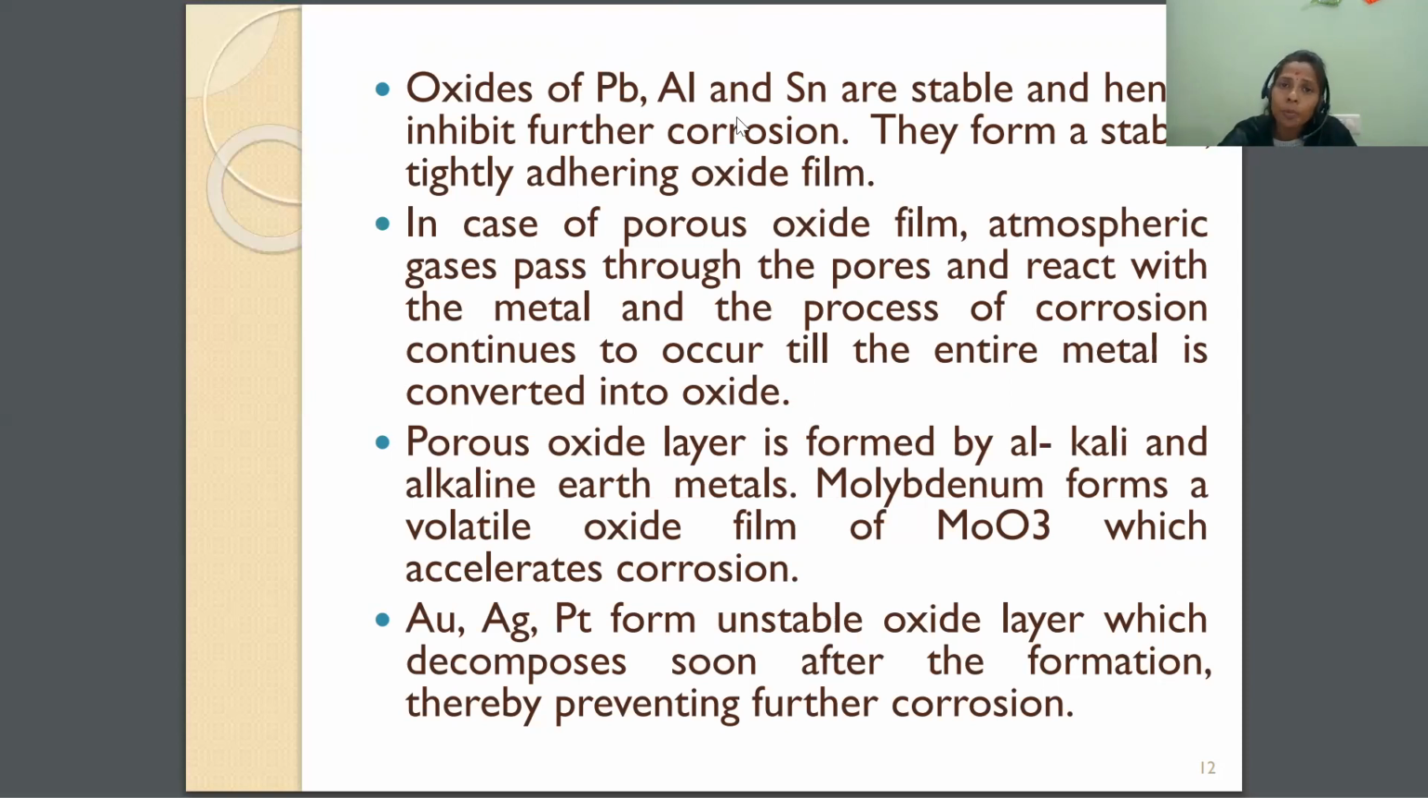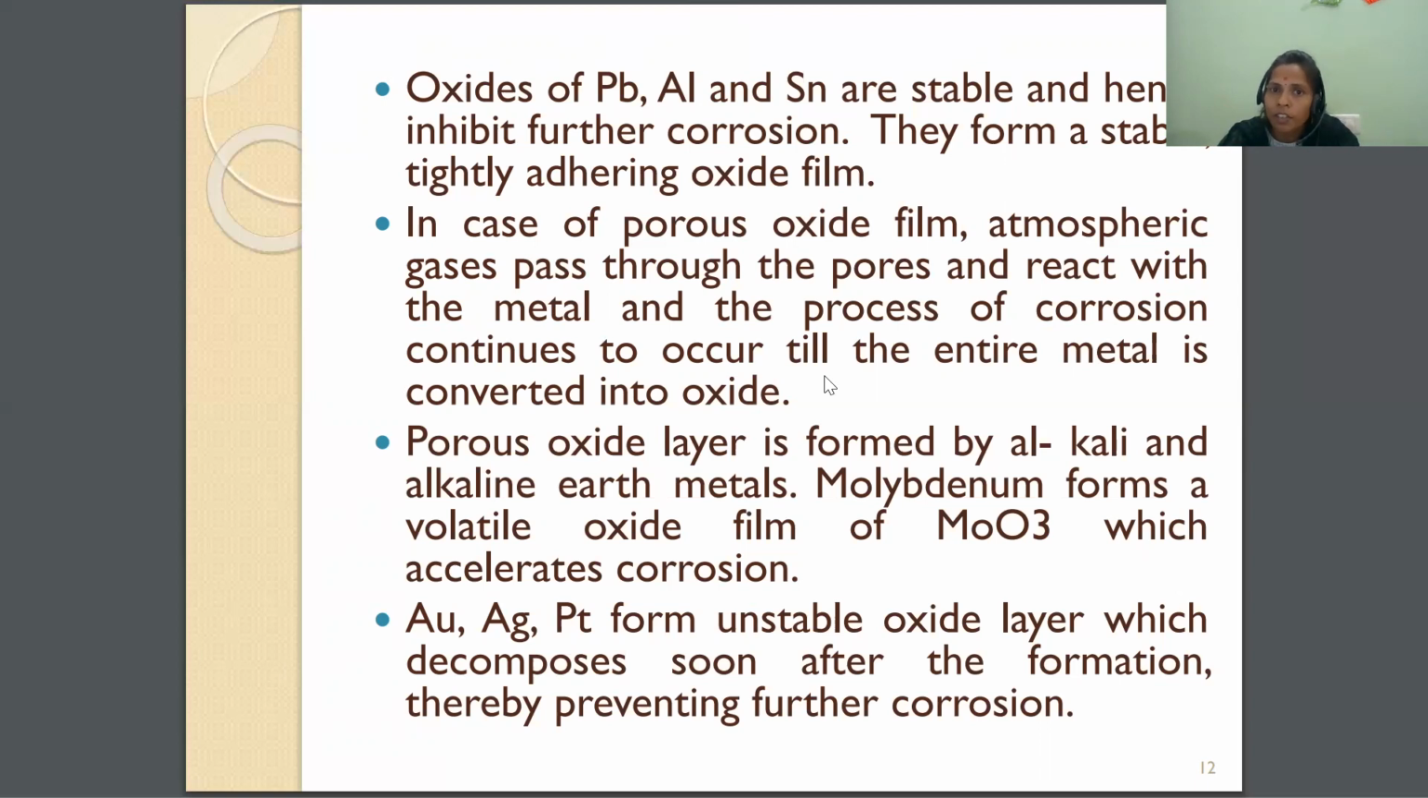Oxides of lead, aluminum, and tin are stable and hence inhibit further corrosion. That means there is no further corrosion in the case of lead, aluminum, and tin, because in these metals the oxide layer is a stable oxide layer. So they form a stable, tightly adhering oxide film. Adhering is nothing but sticking. The oxide layer forming on lead, aluminum, and tin will be strongly sticking on the surface of the metal.